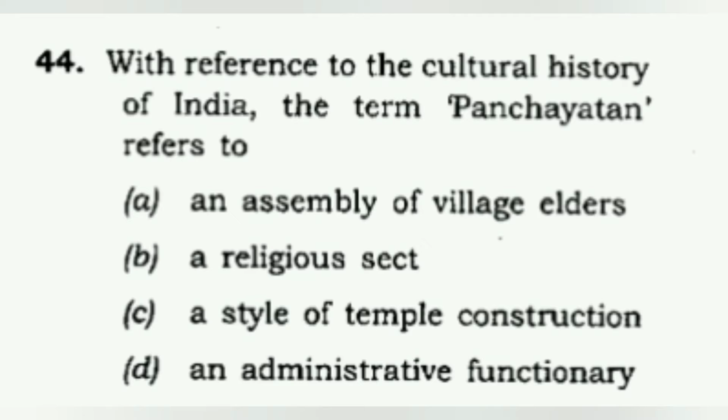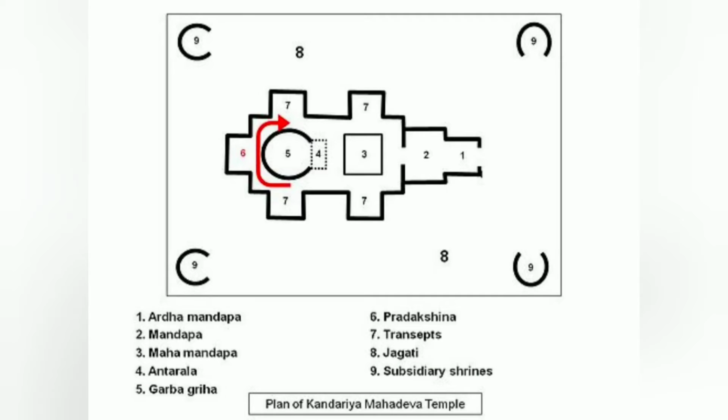This is a very direct question, because if you don't know, you cannot just guess it, as all of these are very different, and I couldn't guess it if I hadn't known it. Panchayatan in Indian architecture is the temple construction style where there is a main shrine, and apart from that other shrines are located around it.